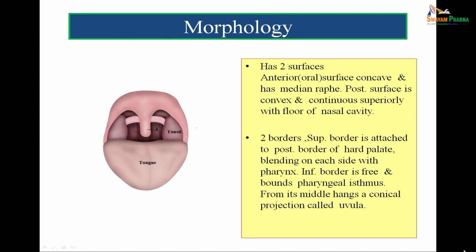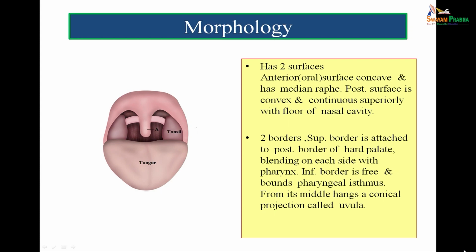The soft palate has two surfaces: the anterior surface is concave, the posterior surface is convex, and it has two borders. The superior border is attached to the posterior border of the hard palate, blending on each side with the pharynx, while the inferior border is free. In its middle, there hangs a conical projection called the uvula.